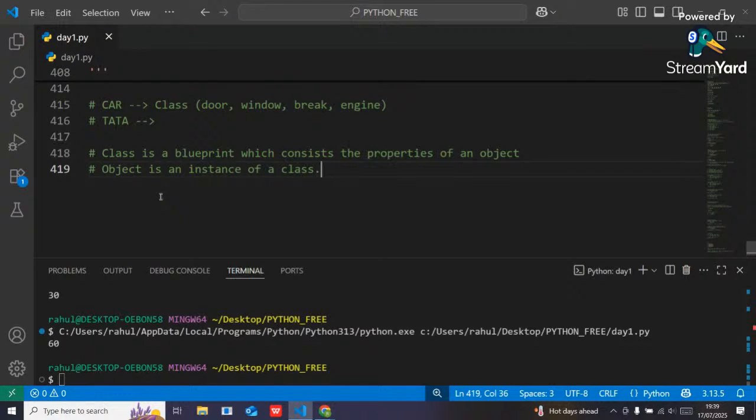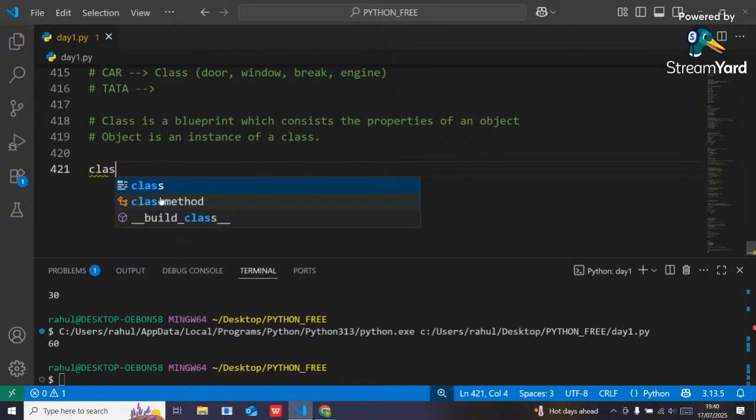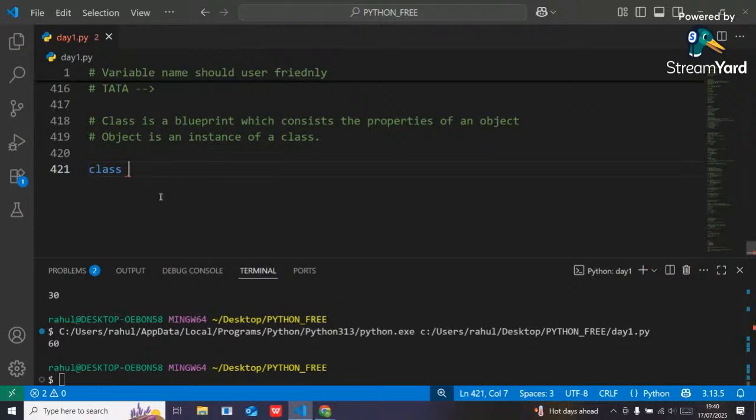Understandable, guys? Class and object. Class is like a blueprint, and by following that blueprint, whatever things I create will be considered as an object. Okay, people, understandable? Let me know. Now the question is, sir, how can I create a class? For creating a class, we have to use a keyword called class. Then I have to mention what my class name will be. Suppose I want to give the name car.